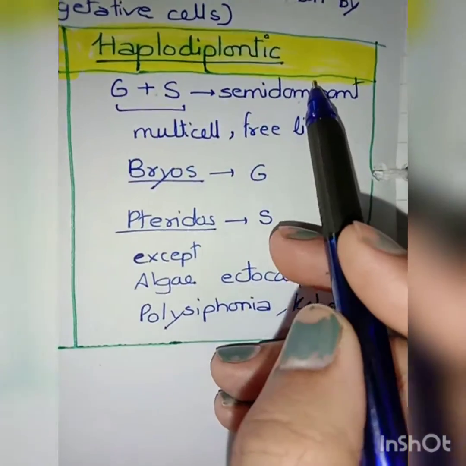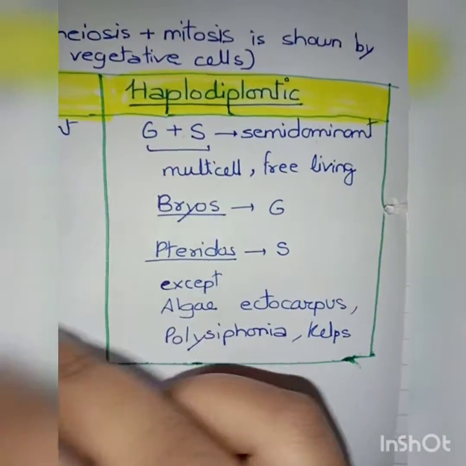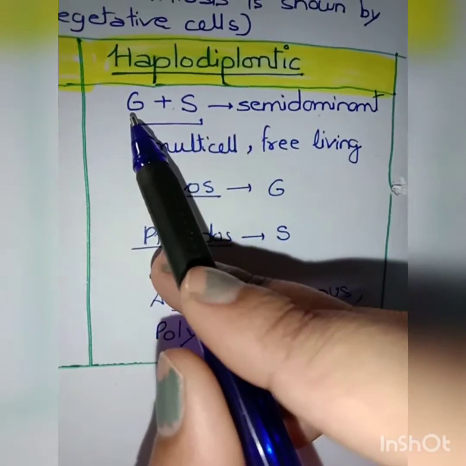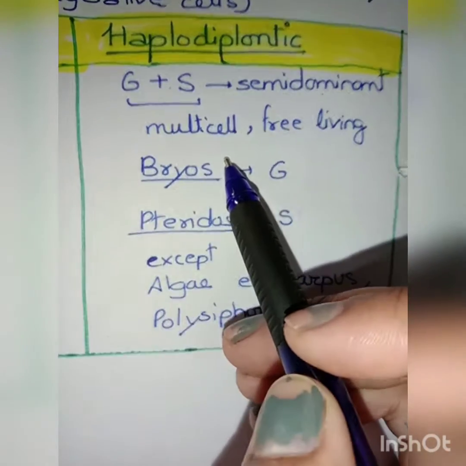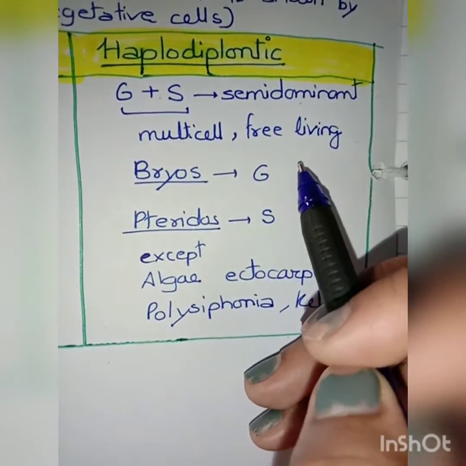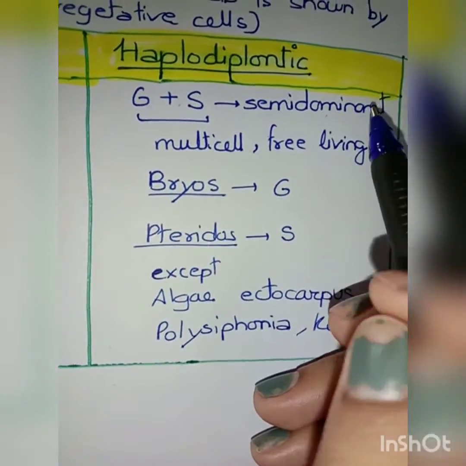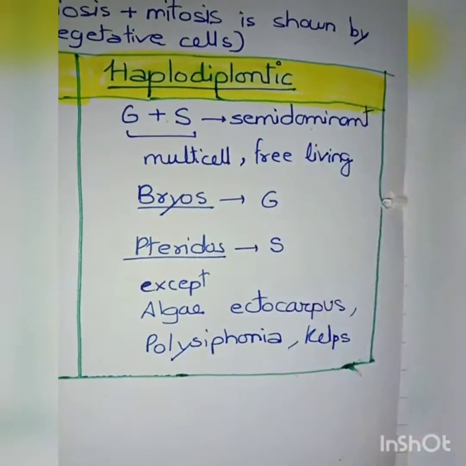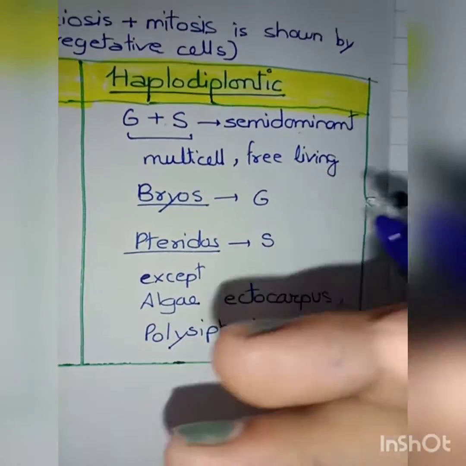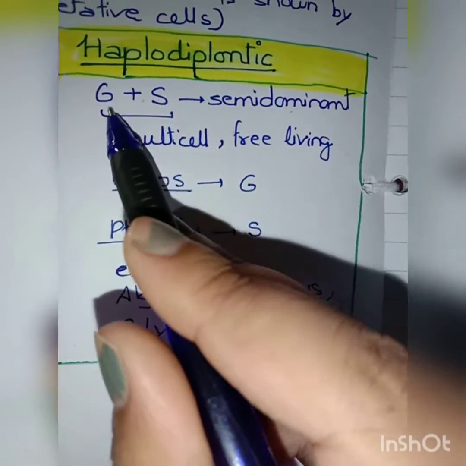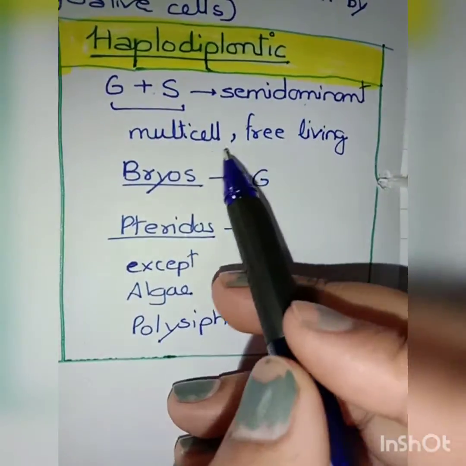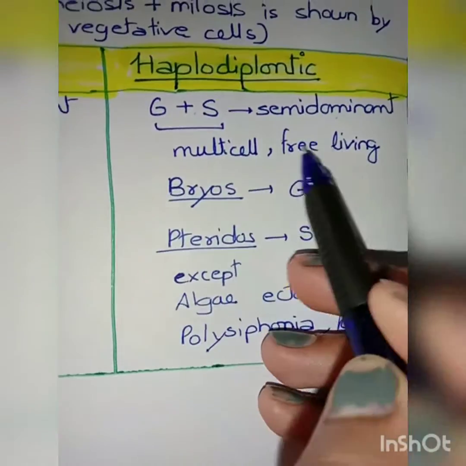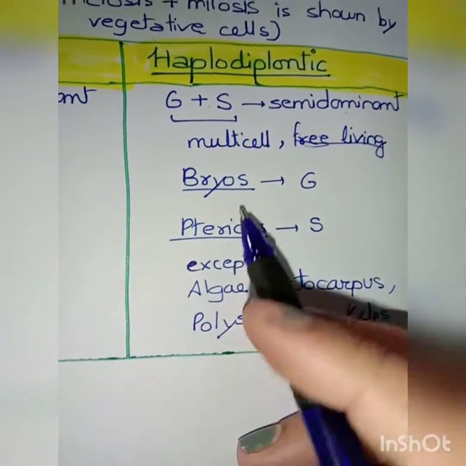For haplodiplontic phase, it is different from the earlier studied. Okay, why? Because in this case, the gametophyte and the sporophyte are interdependent, right? So they are almost semi dominant. We cannot say that one is fully dominant or like that kind of thing, right? Means the plant body shows both sporophytic phase and gametophytic phase. Means both gametophyte and sporophyte are multicellular, and free living, not free living we can say. It is just multicellular.